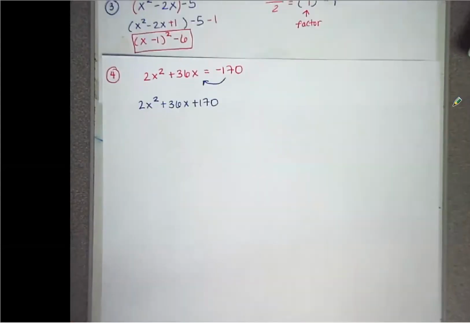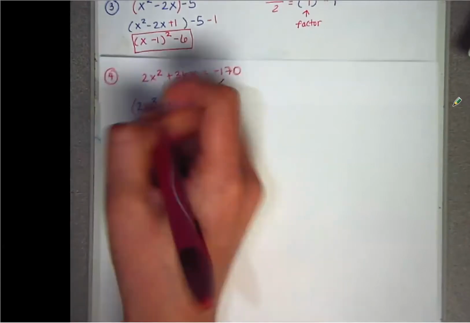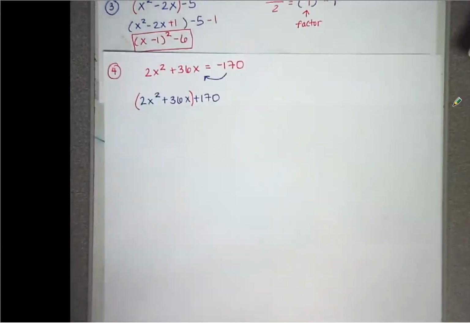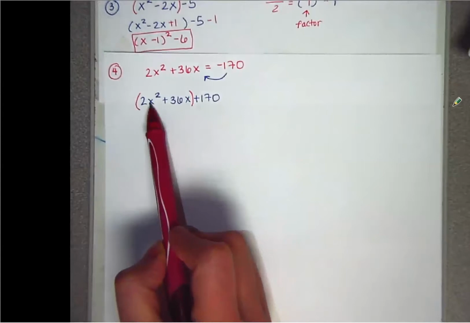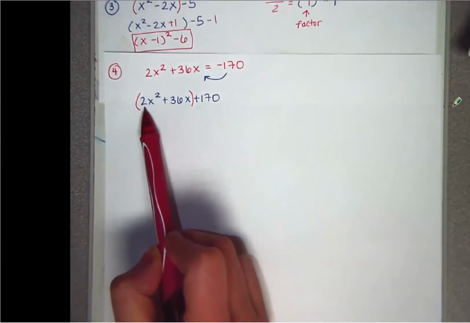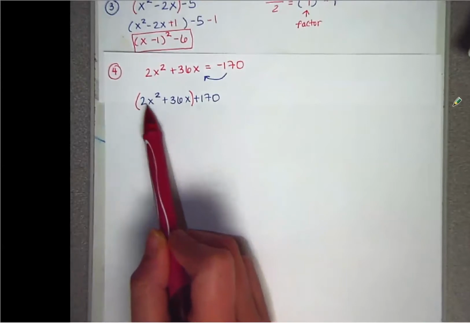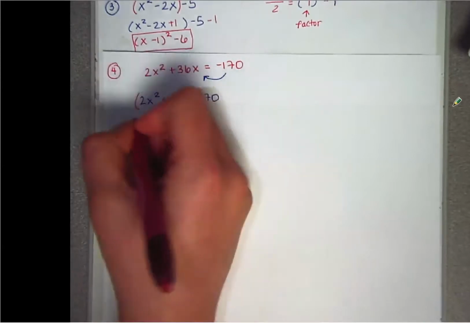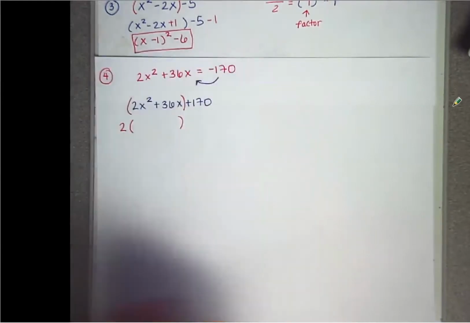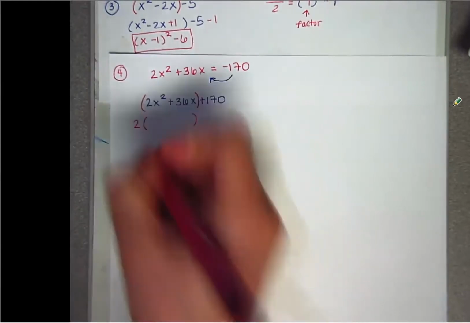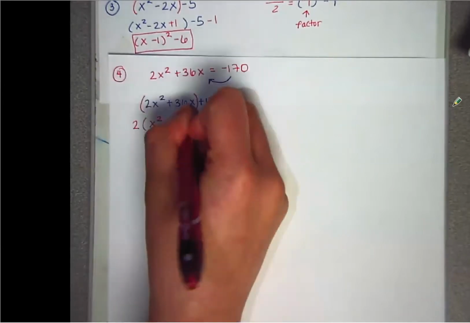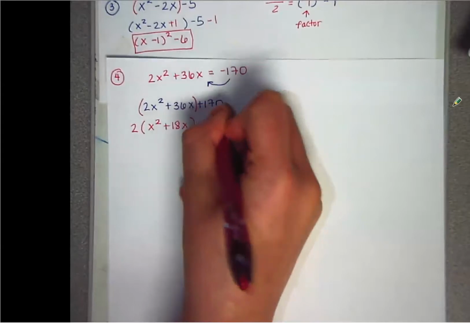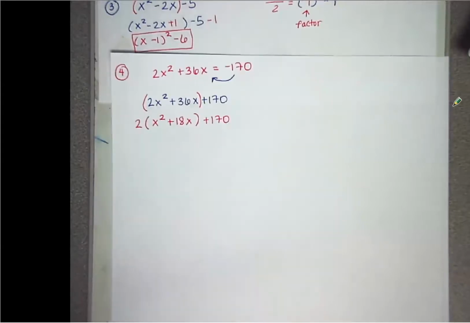So if I put parentheses around the first 2, I still do that. But now we have a number that's in front of the x squared. So anytime there's a number in front of the x squared, you have to divide by that number. It doesn't matter if it doesn't reduce evenly, you still have to reduce by it. So we're going to reduce by 2. So I'm going to put the 2 in the front. And that's going to become x squared. 36x divided by 2 is going to be 18x. It is very important that you do not reduce the 170. Only the 2 inside of the parentheses.